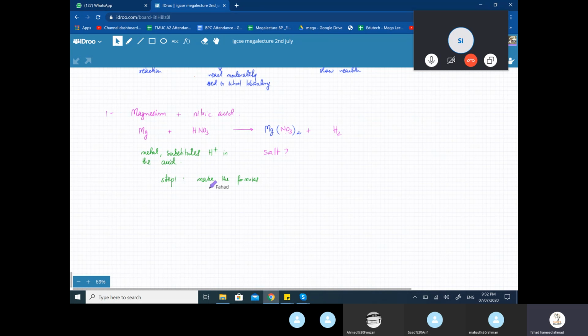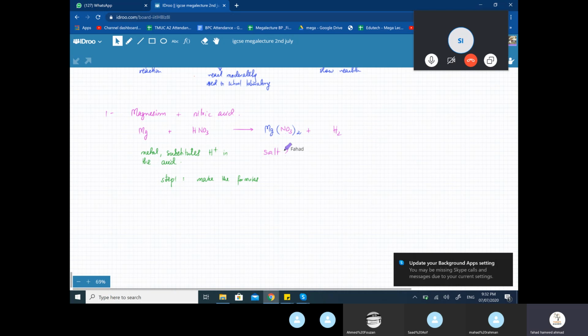And remember, formulas can't change. Hydrogen gas is always going to be H2. You can't make this H3. It can't be H4. It can't be H5. It is H2. It's a diatomic molecule. Hydrogen gas always has this formula. So remember this, whenever you see hydrogen gas, it's always going to be H2. It's always two hydrogen atoms bonded to each other.